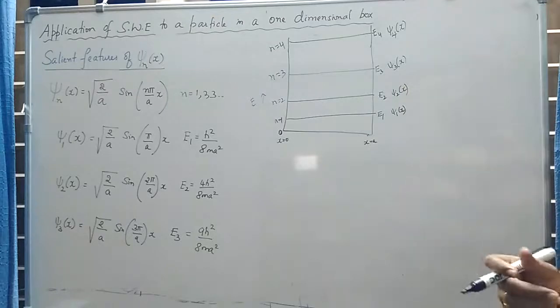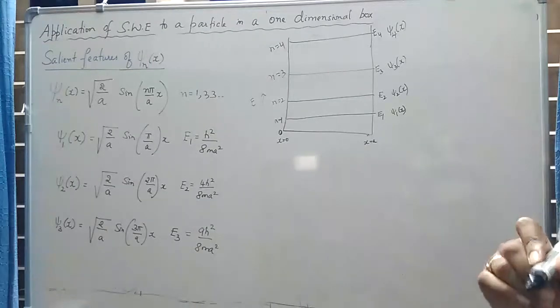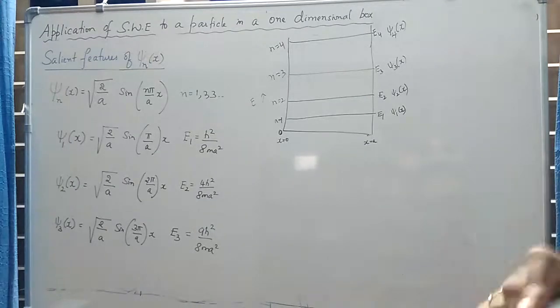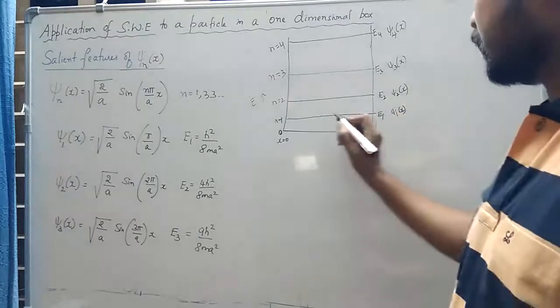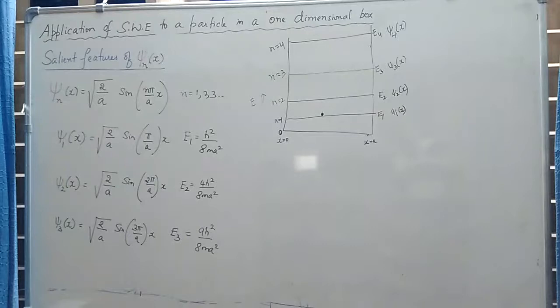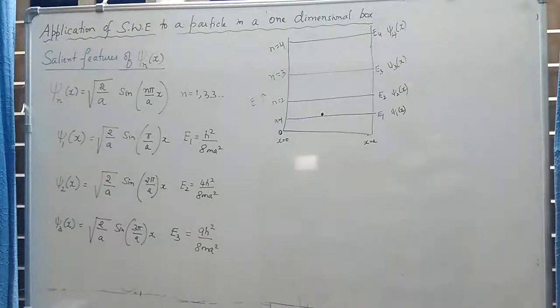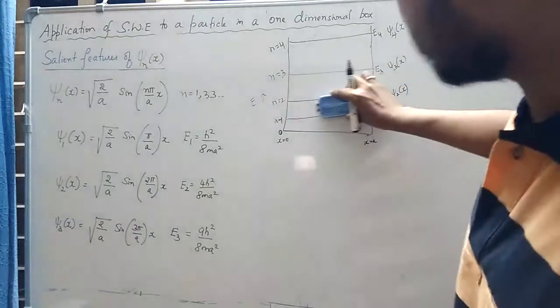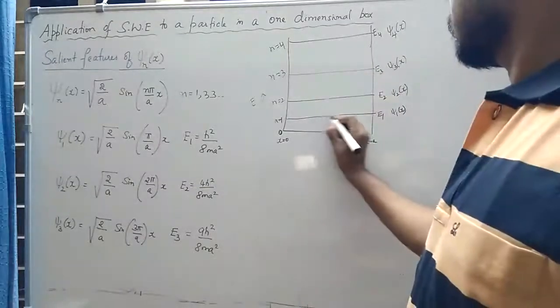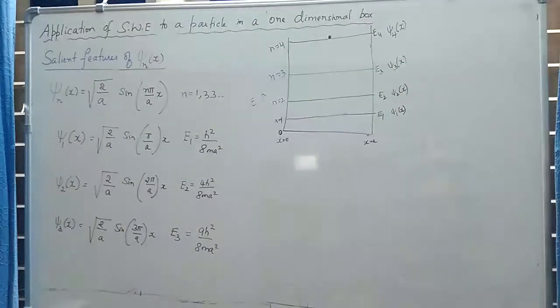So if the particle is in a state corresponding to psi1 of x, what does it mean? It means that the particle is having energy E1 and it is in the state corresponding to n is equal to 1. Suppose the state of the system is described by the function psi4 of x. What does it mean? It means that the particle is having now energy E4 and it is in the excited level corresponding to n is equal to 4.